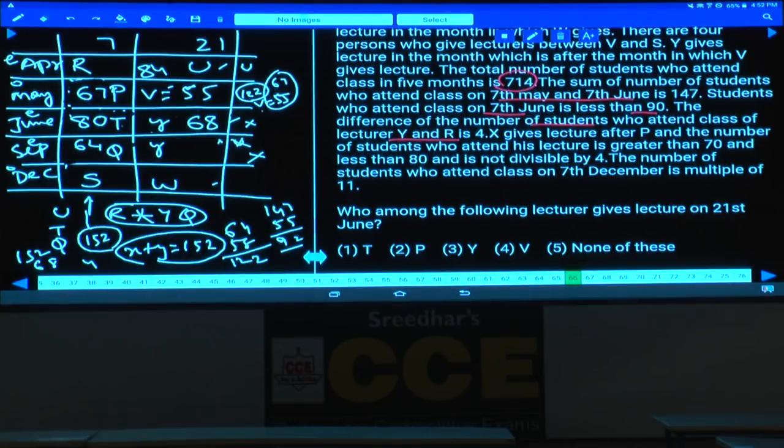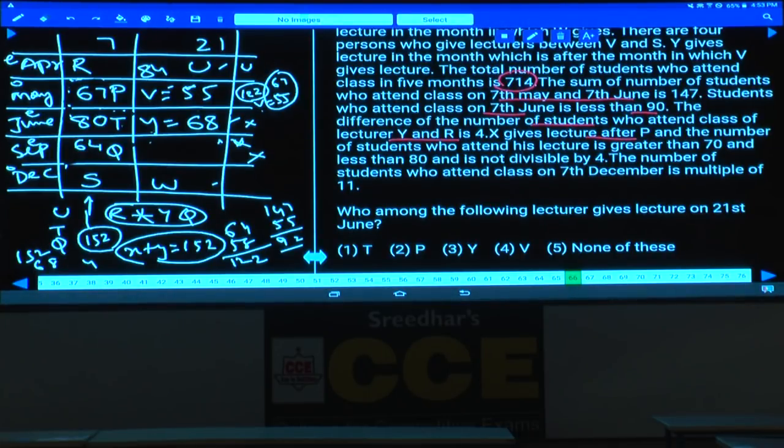X gives lecture after P. As X is giving lecture after P, what is the value of this Y here? Now the value of this Y is 68. If this Y is 68, then what should be the value of R? The difference between Y and R must be 4. As Y is 68, R must be 64.